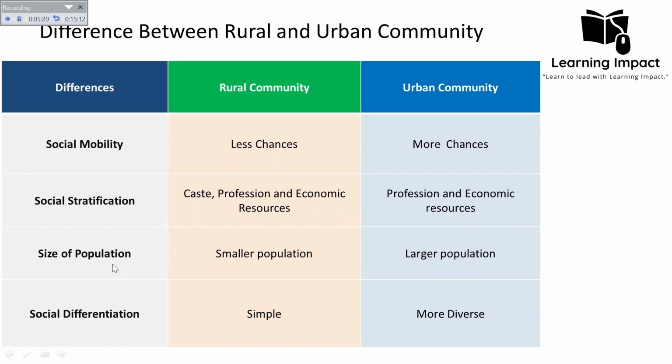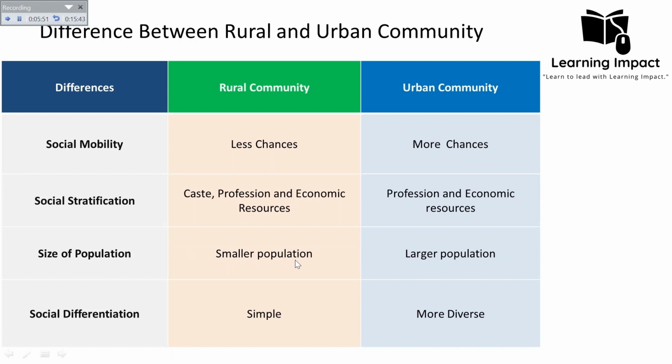Then the size of the population. In the case of the rural community, there is a small population size, and in the case of the urban, it is larger. Now, the size of population is a significant distinguishing factor between the rural and the urban community. Rural areas typically have a smaller population, and the rural community population is mostly of low density. It is smaller in size.